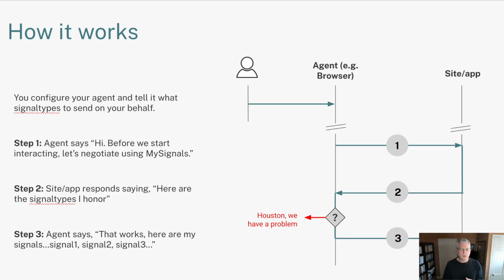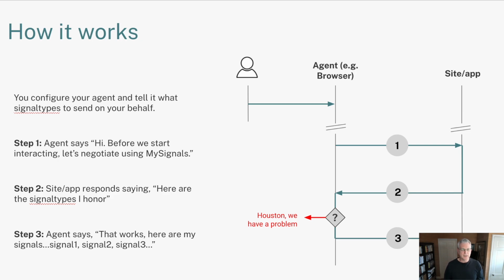When it comes to a new website, it says, before we start, let's negotiate using this MySignals framework. The site comes back and says, fine, here are the signal types that I understand and I will honor. Based on that, there may or may not be a problem. If your policy for your agent and the site's policy are compatible, then we can proceed to stage 3, where your agent, working on your behalf, automatically sends a signal to the website or app.